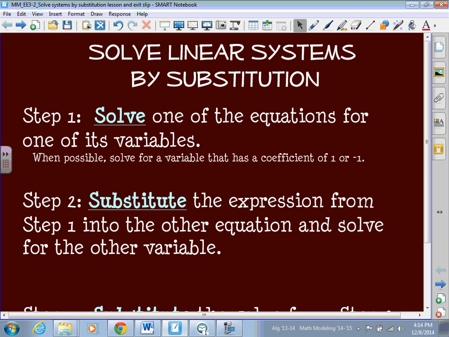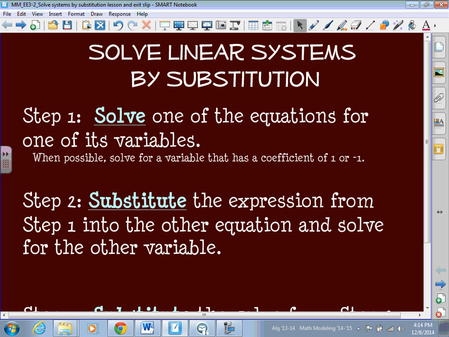So the very first step is to solve one of the equations for one of its variables. Sometimes it may be given to you where one of the equations is in y equals mx plus b form, and y has already been solved for, or x equals 5y minus 7. So those are examples of the equations for solving for one of these variables, or you may have to actually manipulate the equation to solve it. When possible, you want to solve for a variable that has a coefficient of 1 or negative 1, because that is the easiest to solve for.